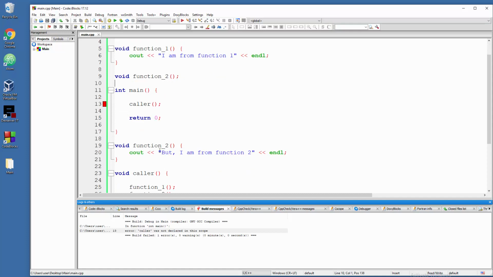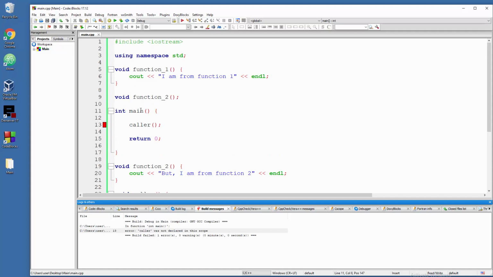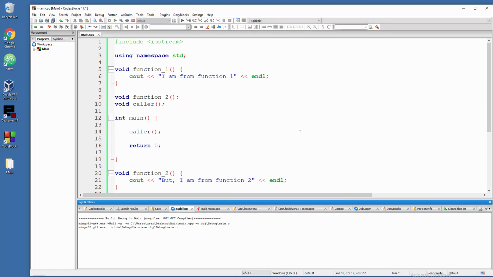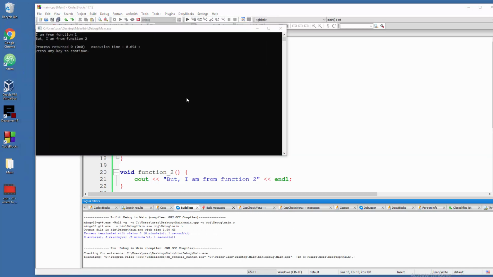So no matter what you do down there, how specific you are, you still must declare functions before the main part of the code. So check this out. Void caller and semicolon, and now the thing will perfectly work. There you go.